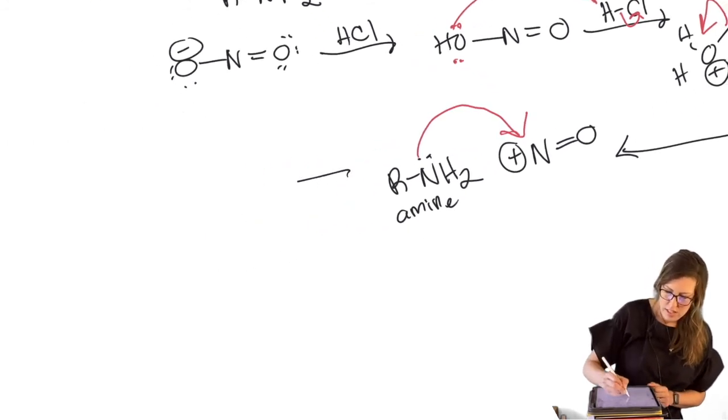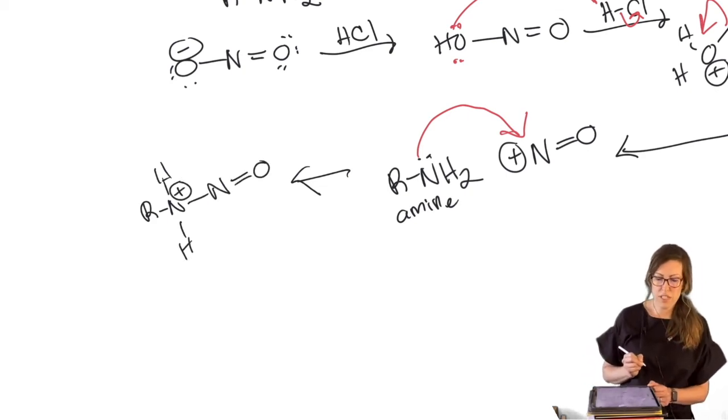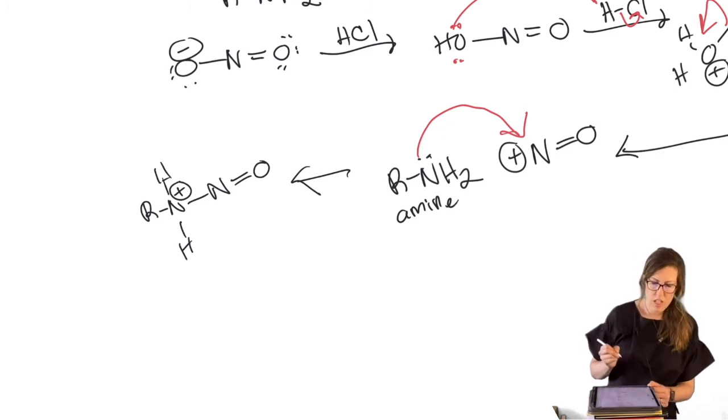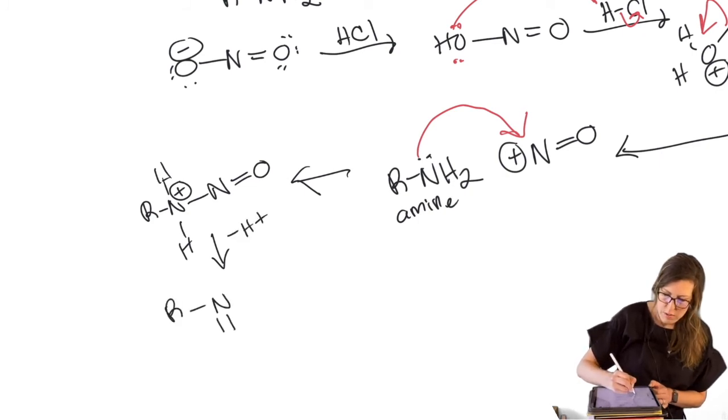Okay, draw this out now. R, N with H's still attached. New bond to N, double bond to O, positive because that was a neutral amine that we started with. Okay, we're just going to take care of the neutralization business here. So I'm just going to write minus H plus, so we're not belaboring that too much.